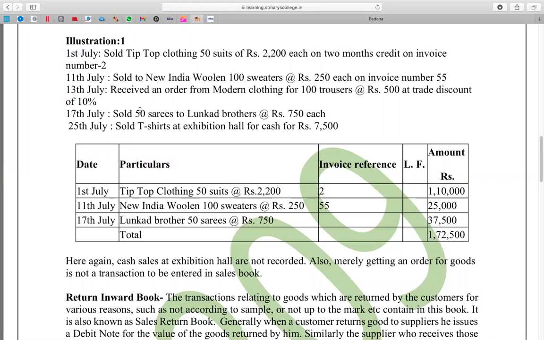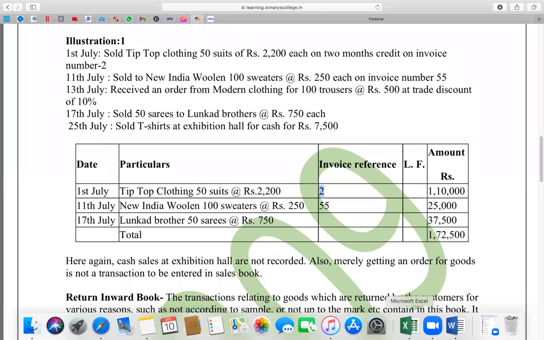And write the invoice number if there is one. The ledger folio is blank, nothing is given; if it were given, you could have written it. In the amount column you can write 1,10,000 as the total, right? Now come to the second transaction. I want somebody to attempt it. Yes, ma'am, please volunteer.